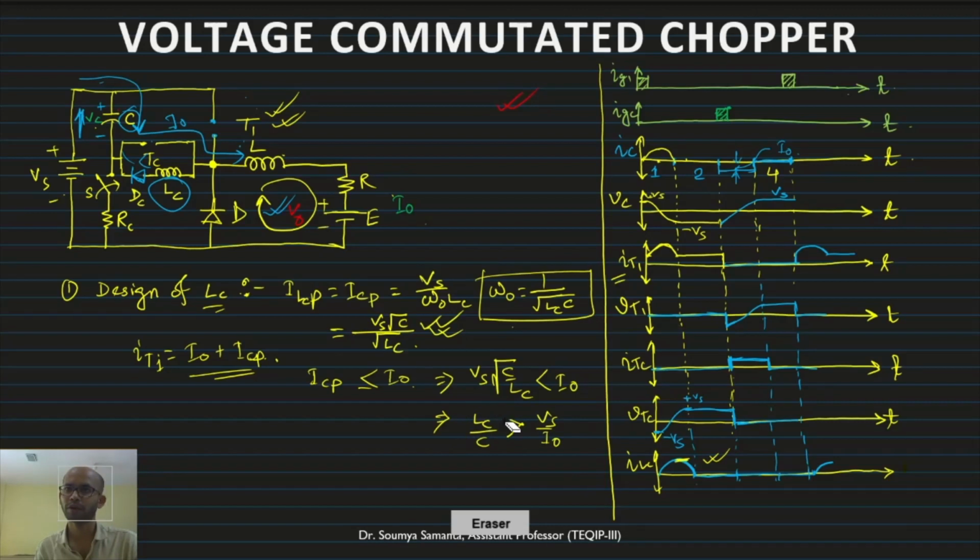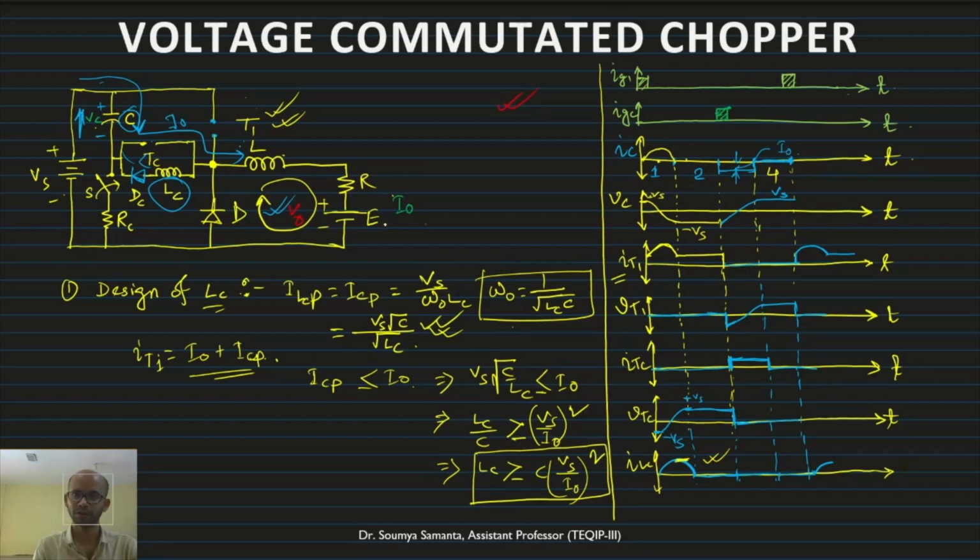Now if I remove the root, squaring, LC is greater than or equal to C into Vs by I0 squared. This is the value of LC, which should be C into Vs by I0 squared. So this is the design of LC.